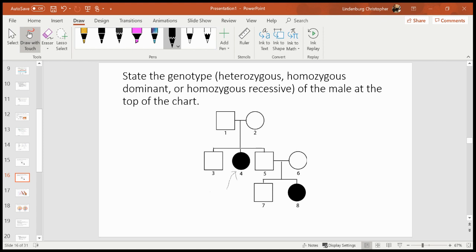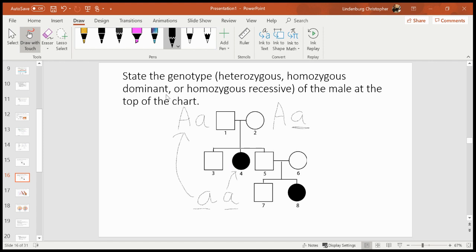So that's not possible. So we know this kid, I'm just going to use the letter A here. This kid is homozygous recessive. And that also means that the parents must have one copy of the recessive allele each. So mom's got to have a heterozygous genotype and dad must have a heterozygous genotype. And if you didn't follow that, basically, number 4, that child has to get one recessive allele from each parent. And they got one from dad, and they got one from mom. And they can only do that if this trait is recessive. Okay, so that's how you can use a pedigree to work out if a trait is dominant or recessive.